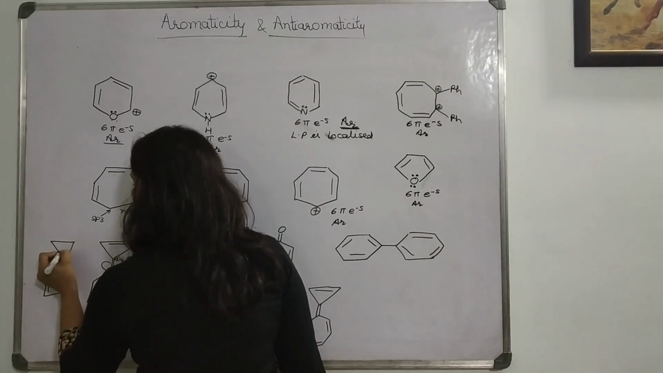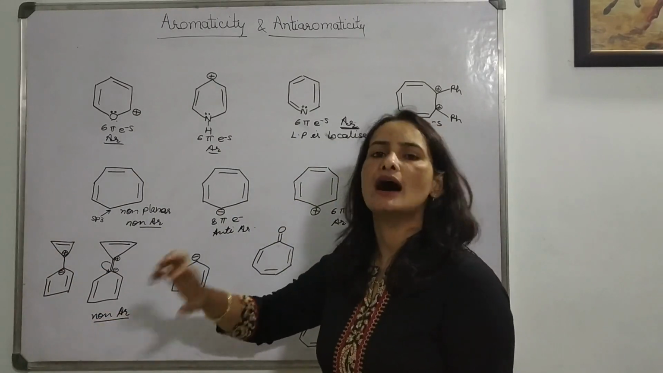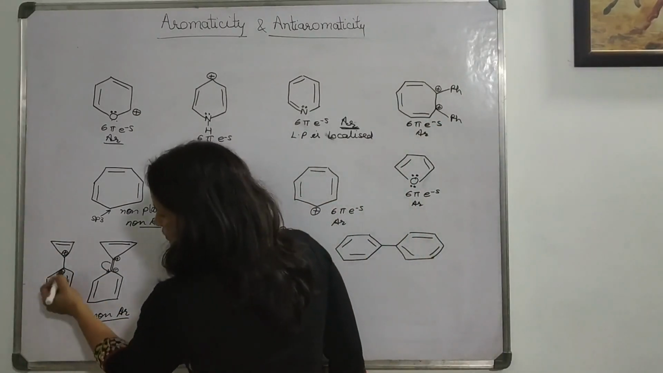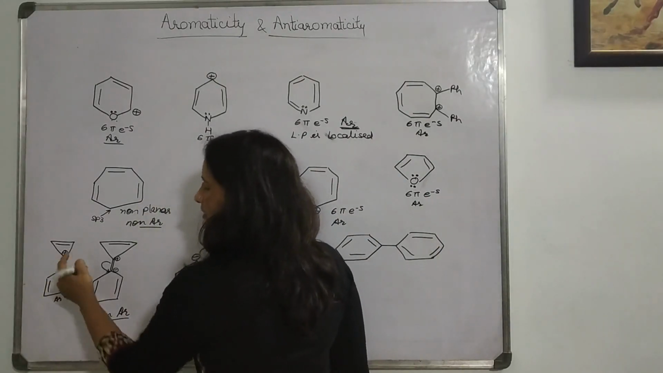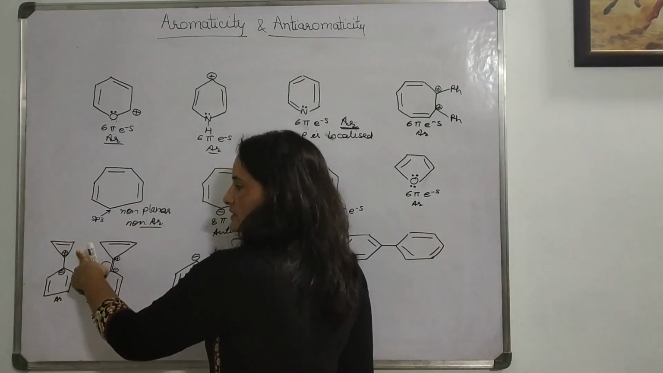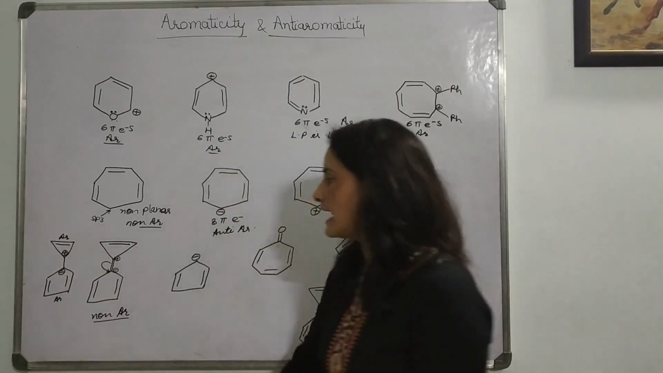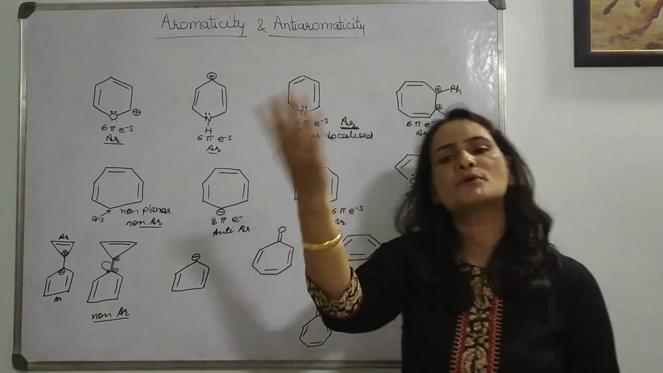Negative, this is positive. So now check both the rings separately. Are they aromatic or not? If they are, yes. So this 5-membered ring, 6 pi electron, aromatic. This 3-membered ring, 2 pi electron, aromatic. That means after shifting the electron in this direction, you can shift upward also.